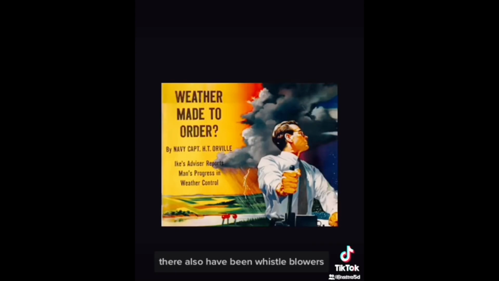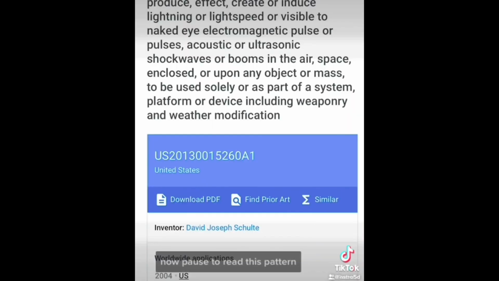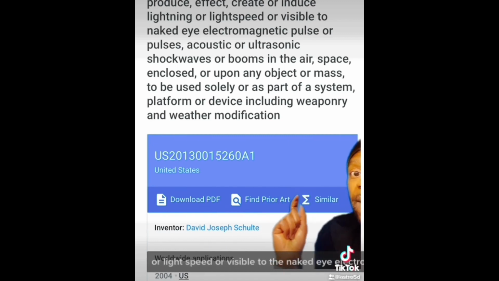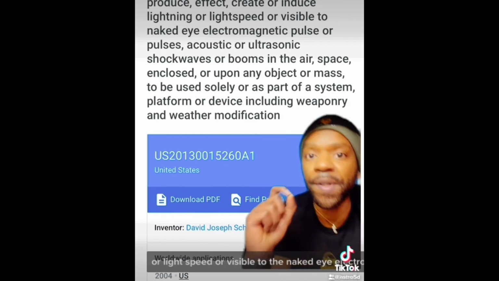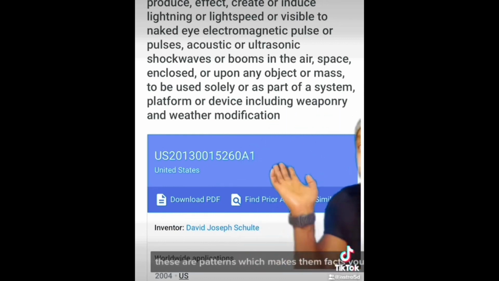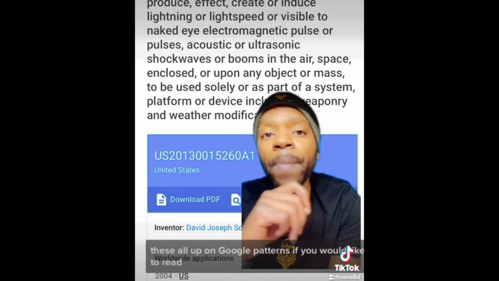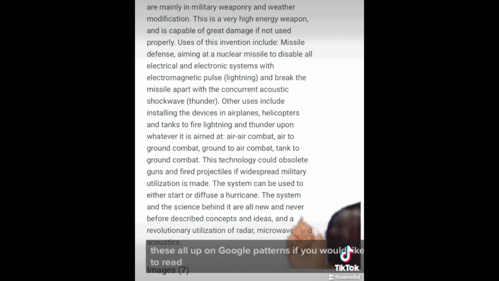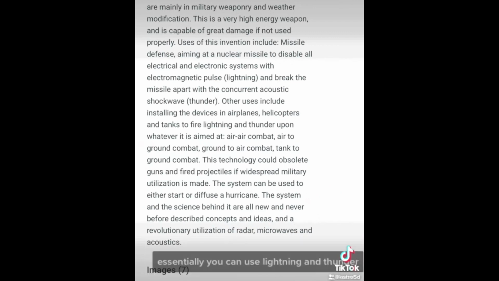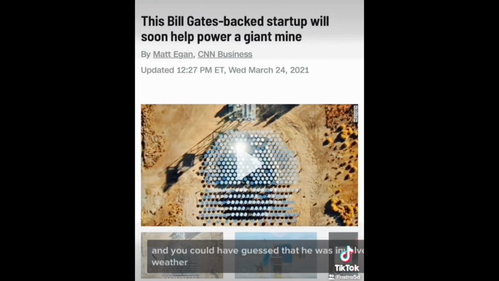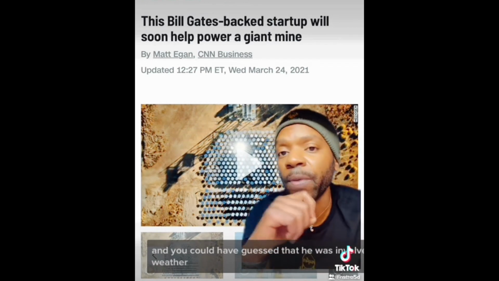There also have been whistleblowers. Now pause to read this patent: to create or induce lightning or light speed or visible to the naked eye electromagnetic pulse or pulses. These aren't really opinions. These are patents, which makes them facts. And you can look these all up on Google Patents. If you would like a further explanation, just pause to read. Essentially, you can use lightning and thunder to act as an aid in the art of war. And you could have guessed that he was involved with the geoengineering weather.